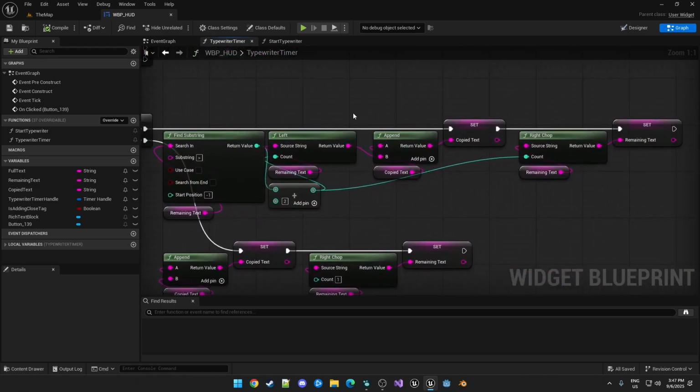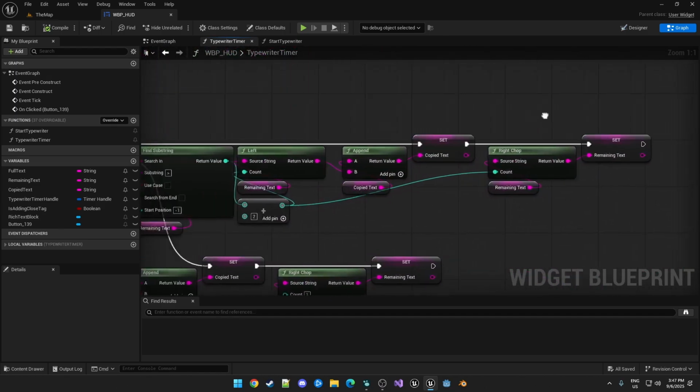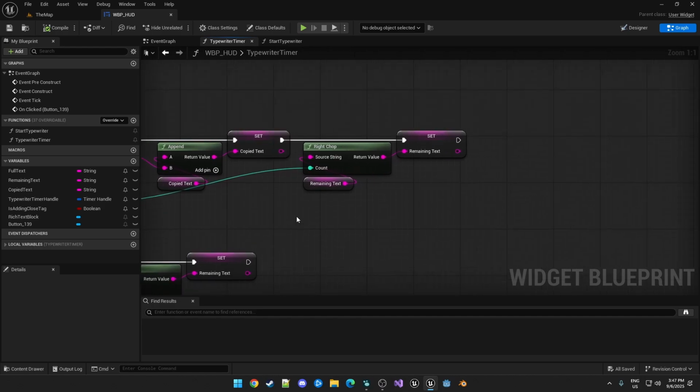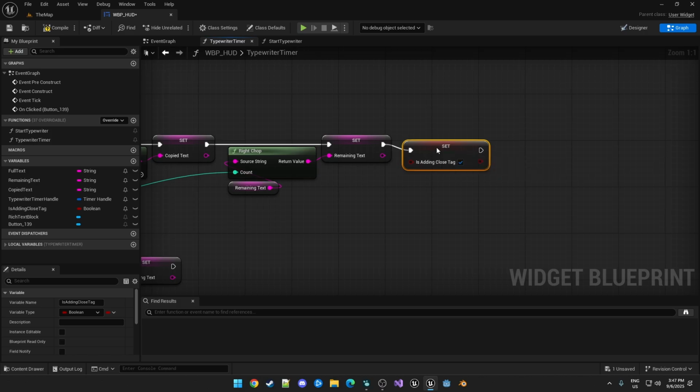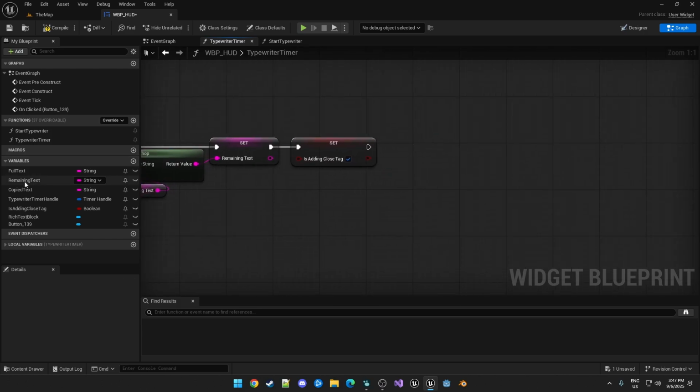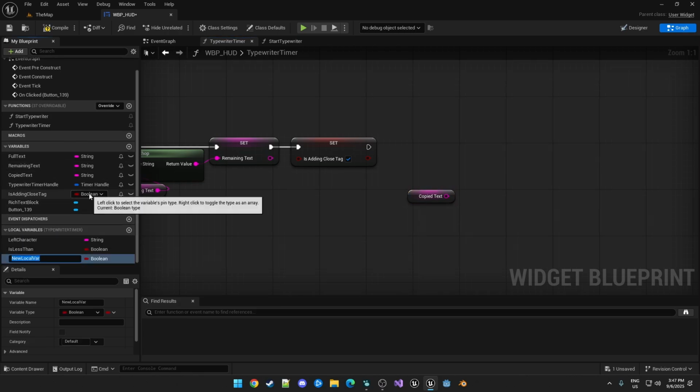So then if we want that to work correctly, at this point in time, we've pasted in the green tag. We also need to set our adding close tag to true, and we want to append that close tag to our copy text. Just for convenience, I'm going to add a local variable. We'll call this close text.